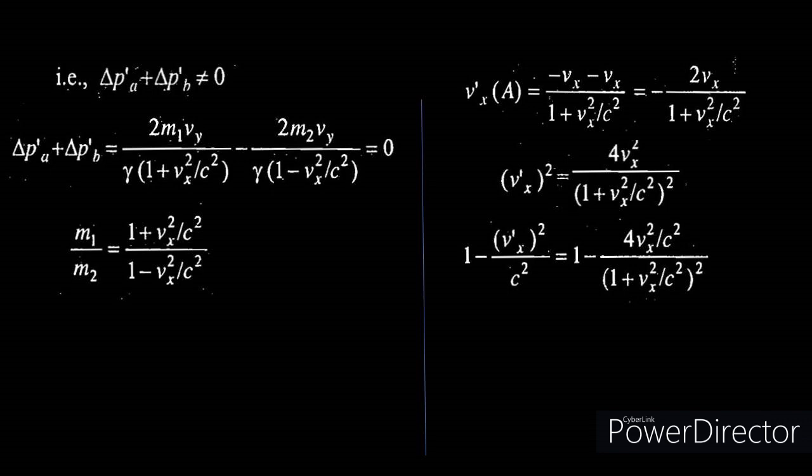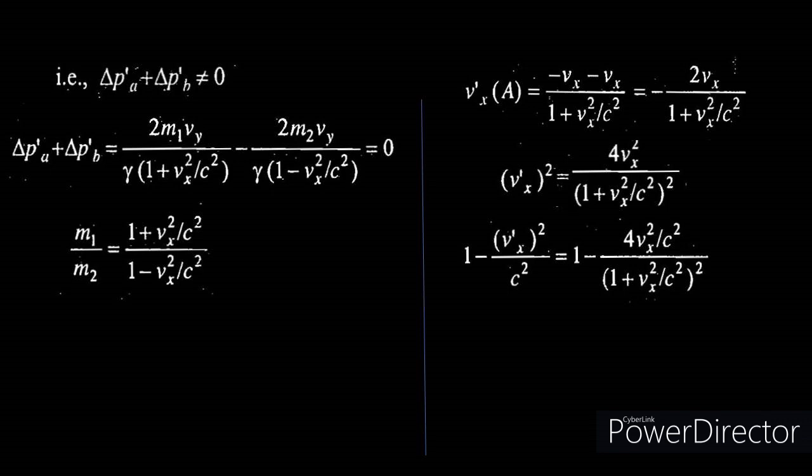Now you take a common denominator on the right hand side, then you would get (1 plus vx square by c square) the whole square, minus 4 vx square by c square, divided by (1 plus vx square by c square) the whole square. Now you expand the numerator, then you subtract the possible terms.